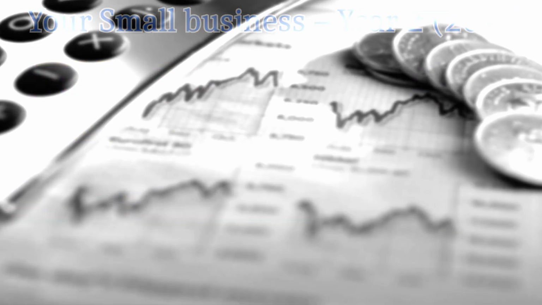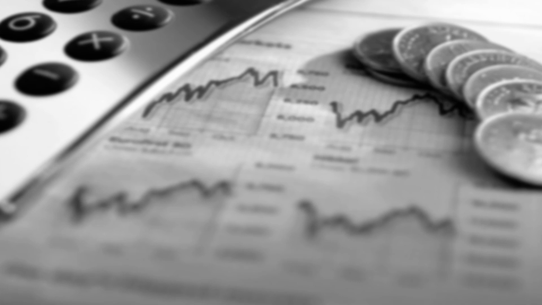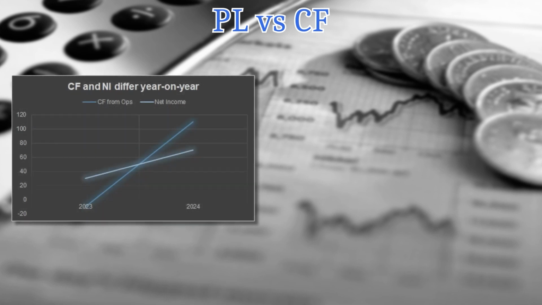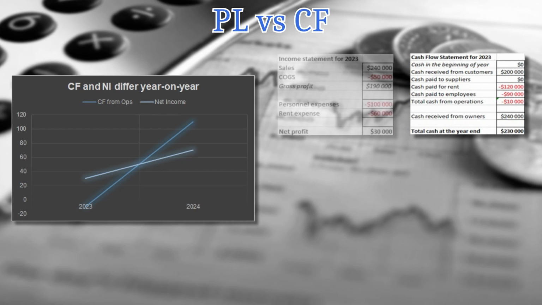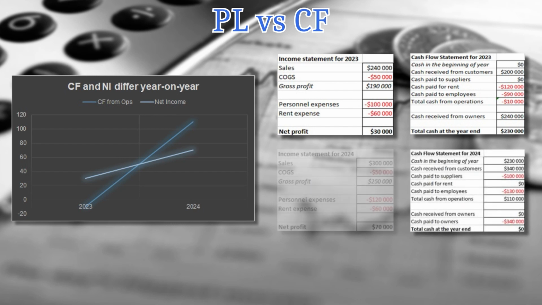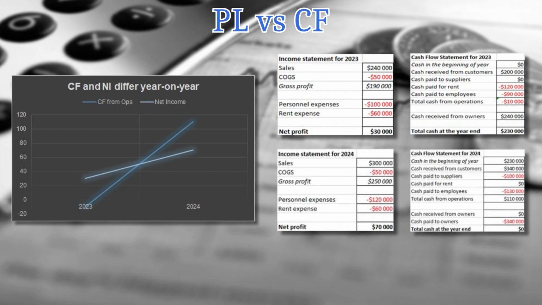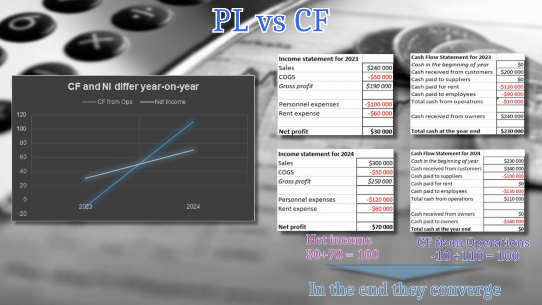In the end, I would like to draw your attention again to P&L versus the cash flow statement. You see, in our company, in the first year of its operations, the cash flow from operations was negative, but we had a positive profit. And in the second year of operations, our cash flow from operations was much higher than the net profit for the year. But in the end, they all converged. If you compare the total of cash flows from operations for 2 years for our company with the net income for 2 years, they're all the same. They're all $100,000.